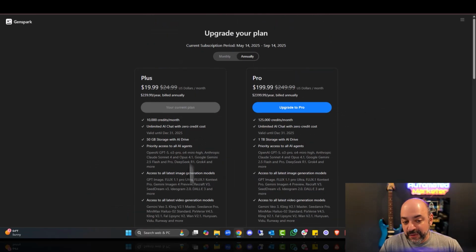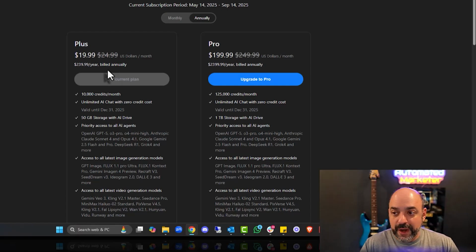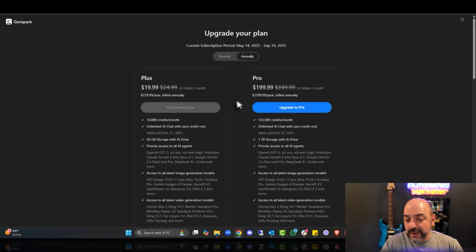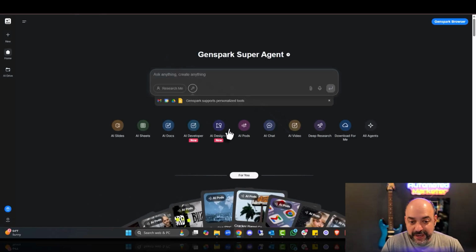But again, I'm already here on the plus, love it, use it quite often, and GenSpark is an autonomous agent, so it allows you to do a lot more than you could possibly imagine, right? So get an account, don't get an account, use the free, but if you want to try this out, this is what we're going to do.